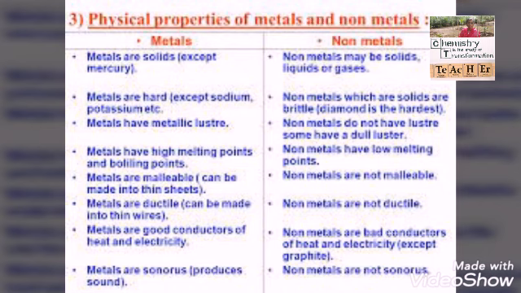So in this session we have learned that metals are the elements that are hard, solid, conduct heat and electricity, malleable, ductile, sonorous, lustrous with high melting point and boiling point and high density. And about non-metals, which are soft and dull, poor conductors of heat and electricity with low melting point and low boiling point and also low density.